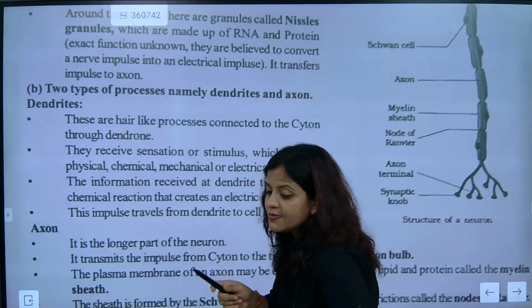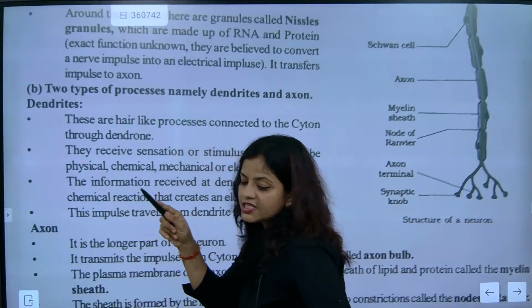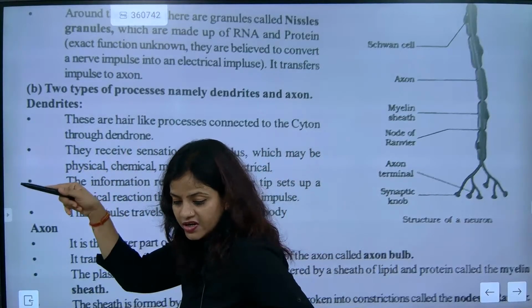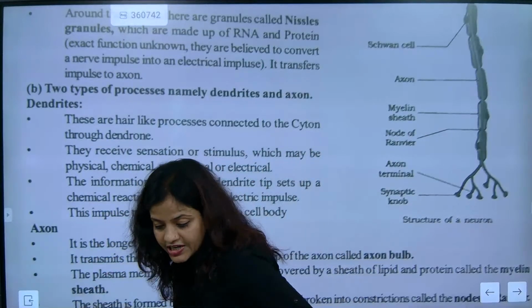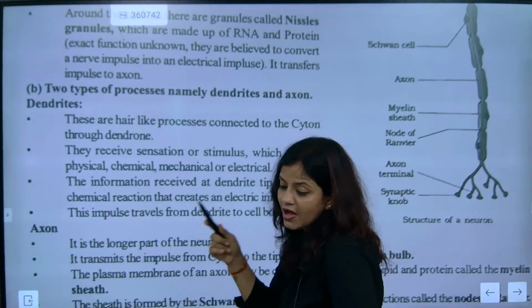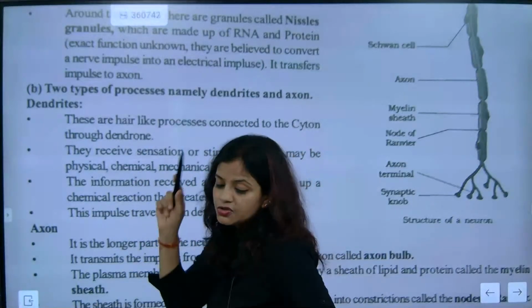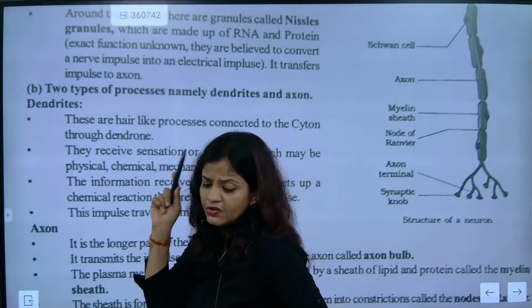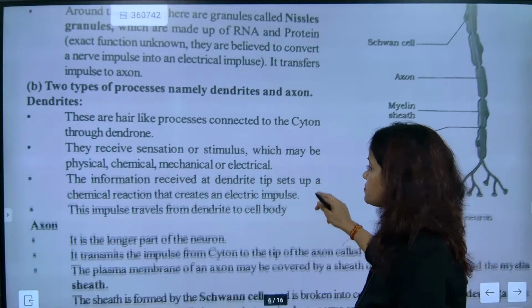Like skin is the receptor, and skin will transmit the information to dendrites, and dendrites will keep on transmitting the information to other consecutive dendrites, and in this way the message keeps getting transmitted. Inside the neuron, dendrites receive the information, convert it into electrical, and transmit it to the axon.